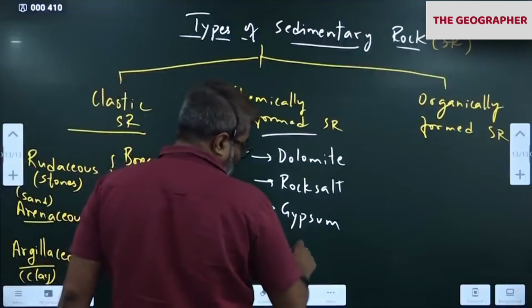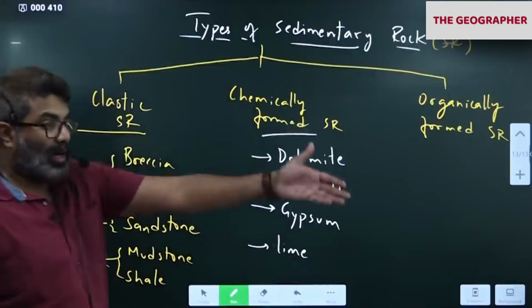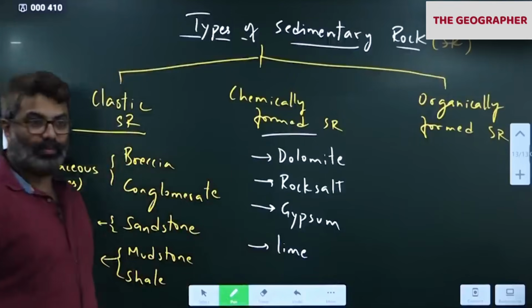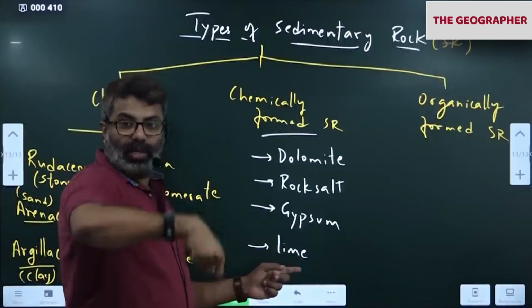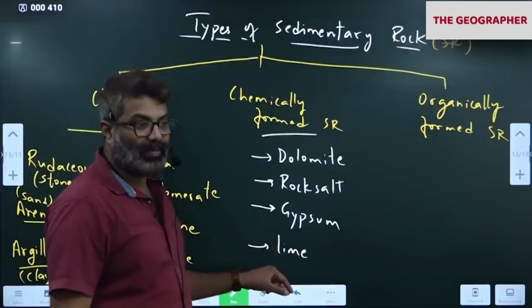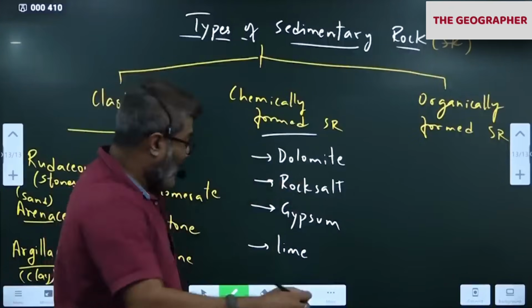Lime is calcium oxide. We put lime outside the wall, the white color is all lime only. Villages use lime, mix it with water and put it on the wall. Low cost paint. Lime, gypsum, rock salt, dolomite,